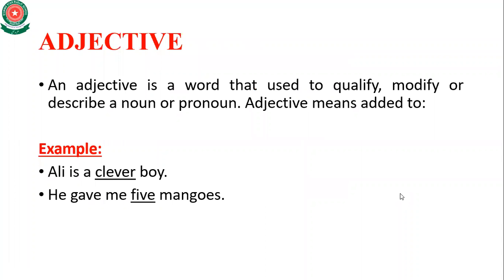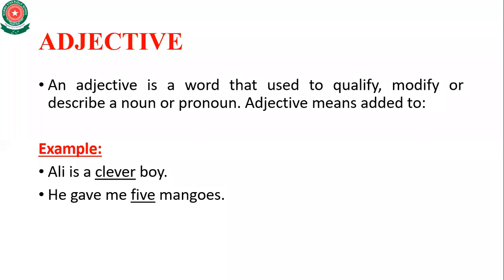An adjective is a word that is used to qualify, modify, or describe a noun or pronoun. Adjective means added to. What is an adjective? An adjective is a word that is used to qualify, modify, or describe a noun or a pronoun.